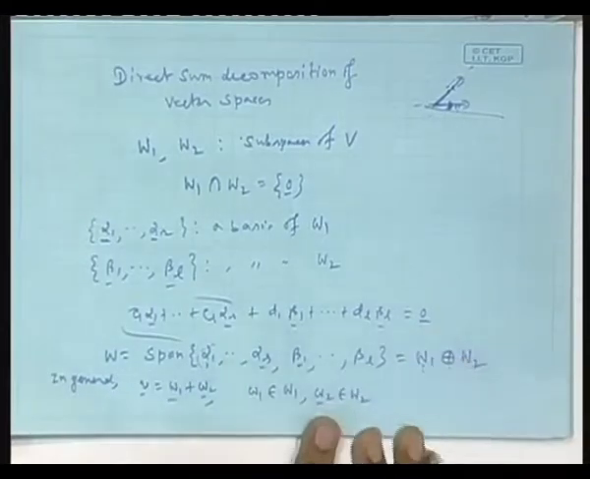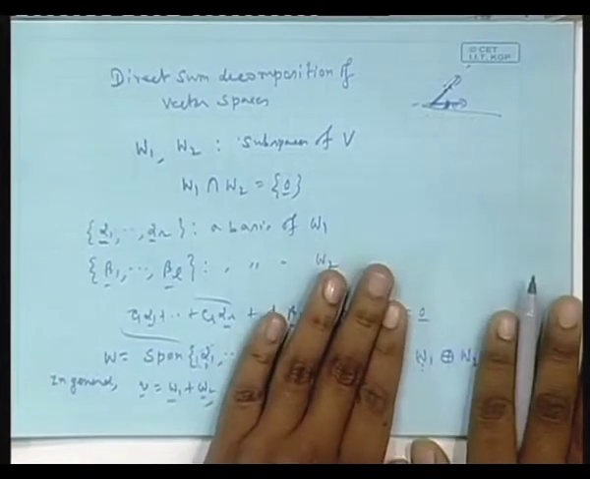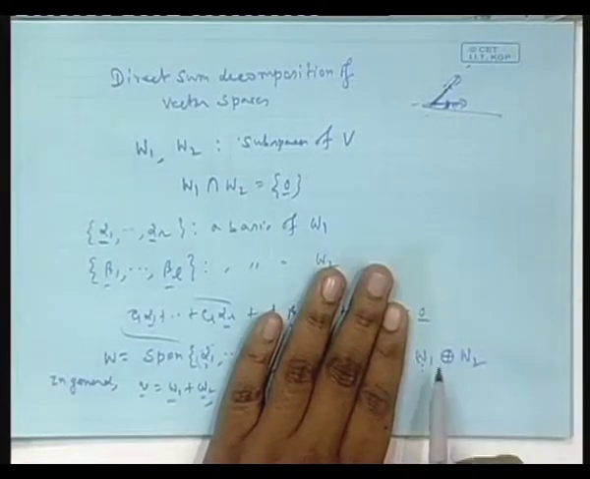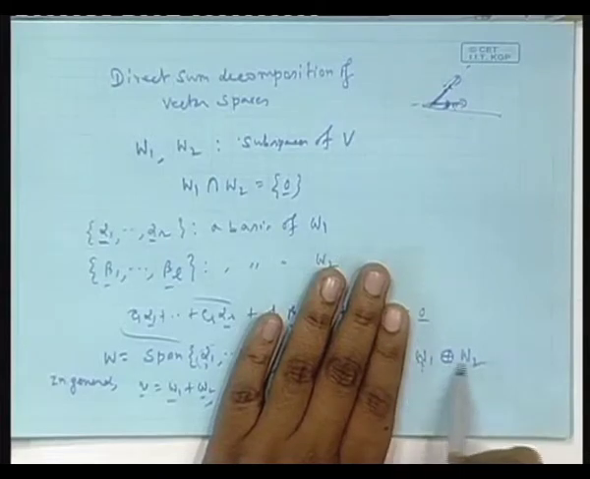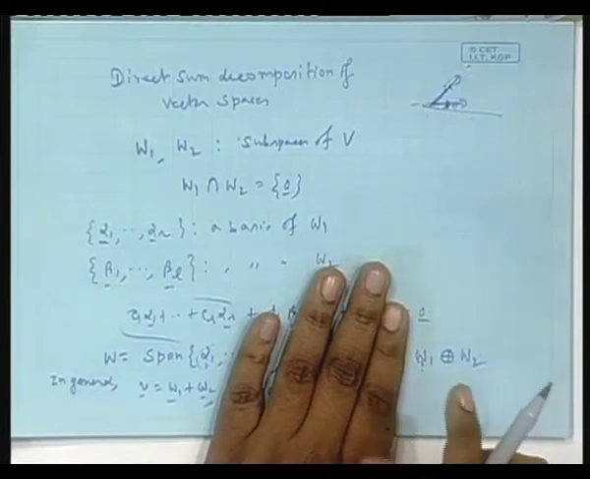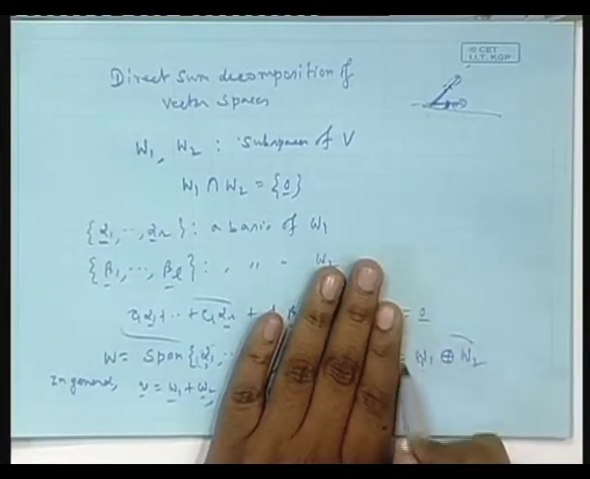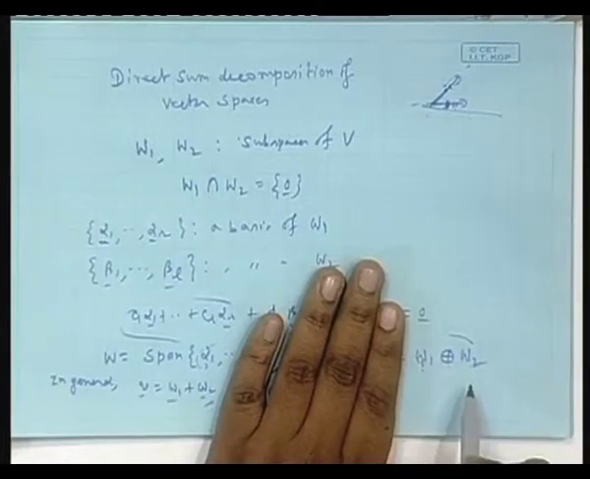If you do not, the mind does not work, so always think of it this way. Whenever you see this plus sign, first tell your mind that this means they intersect only at 0. Next, I will take a basis of each, and I will form a union of the bases. That union will span a space. That space is indicated by this notation.